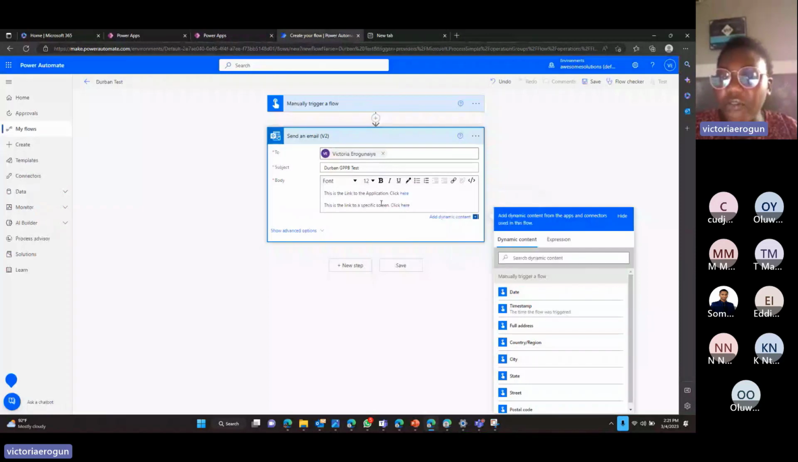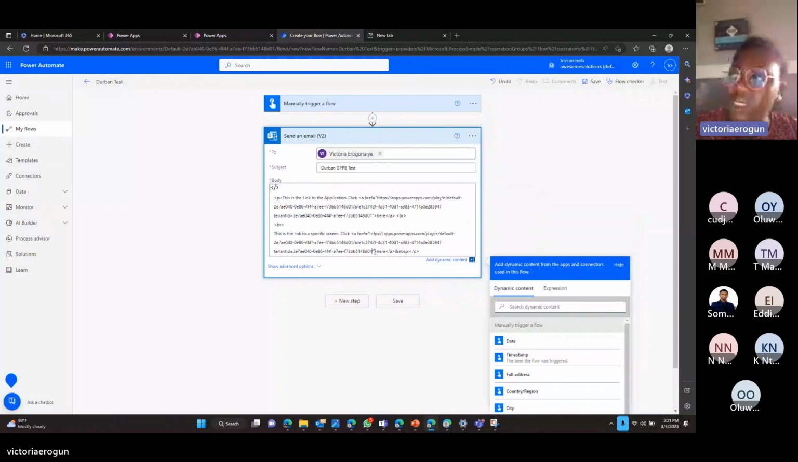Now, to be able to modify the link, you have to go back to code view. So I'll just click on this code view here and add another parameter to the link so that when they click on it, you would see the specific screen that it will navigate you to. So to add another parameter to this application link, all I have to do is the ampersand sign. The parameter would be the name of the screen I want it to go to. So remember that the name of the screen is another screen.